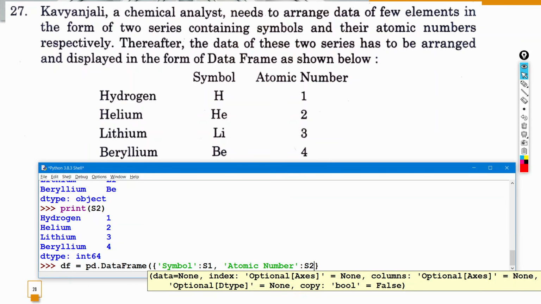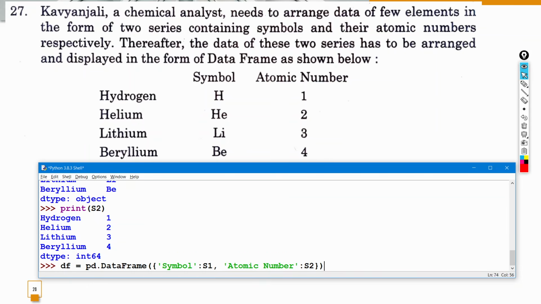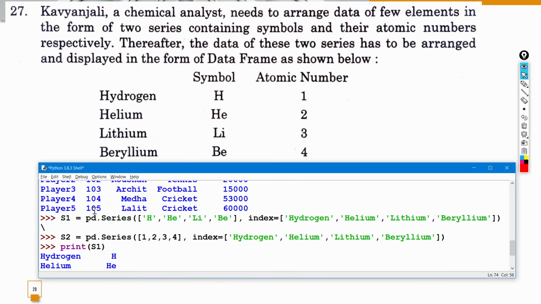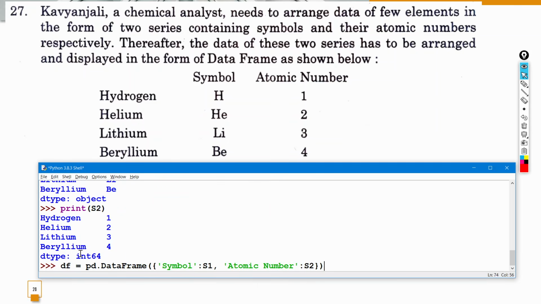Then colon, and then S2. So that's all you have to do, and just close the parenthesis. This statement will create your data frame from the existing series S1 and S2. So our first statement will be import pandas as pd, then you'll create series 1, then series 2, then after that you will use df is equal to pd dot DataFrame, and then key as symbol and value as S1, and again key as atomic number and value as S2.